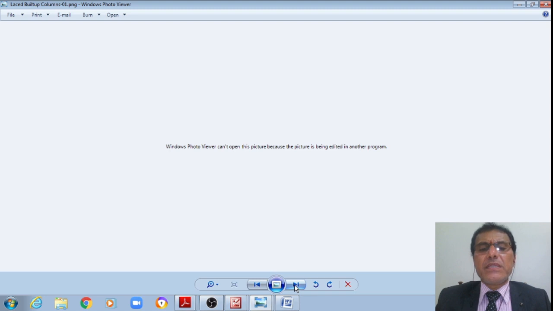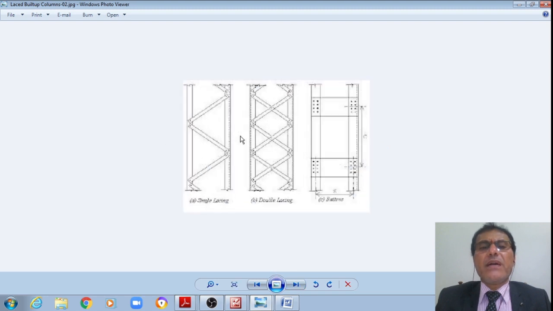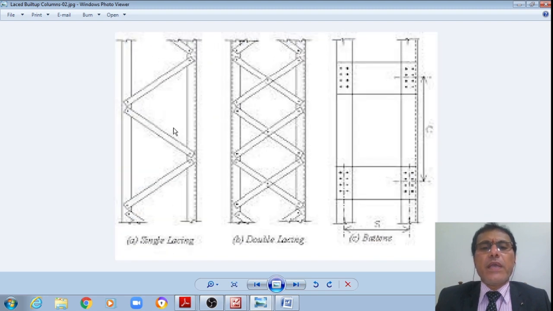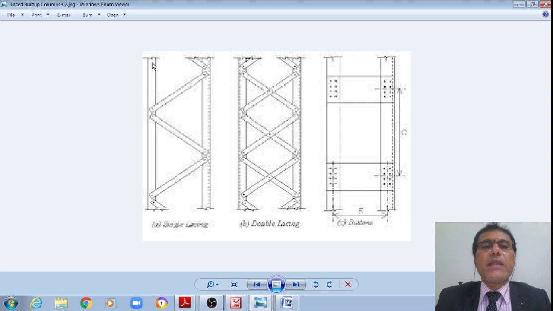Now this is the next section. If more load is to be transferred, then I may use two channels facing each other, connected by means of lacings like this, single lacing or double lacing, or they may be provided with battens.